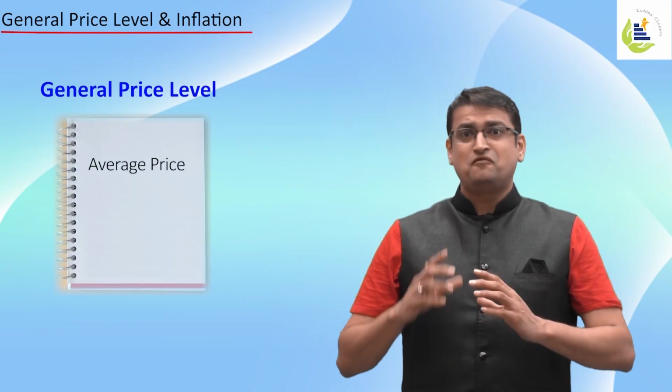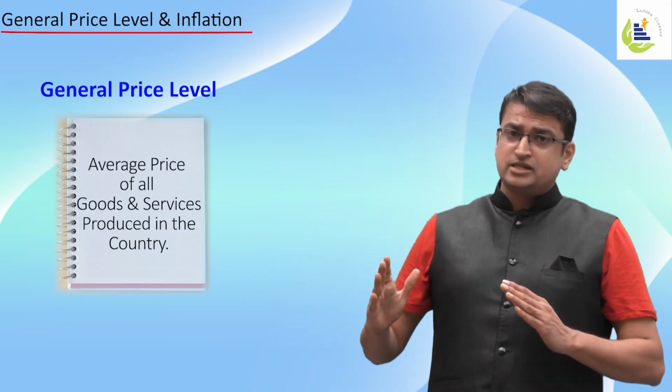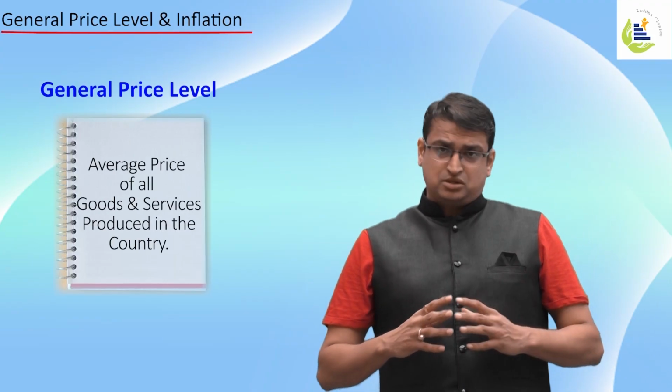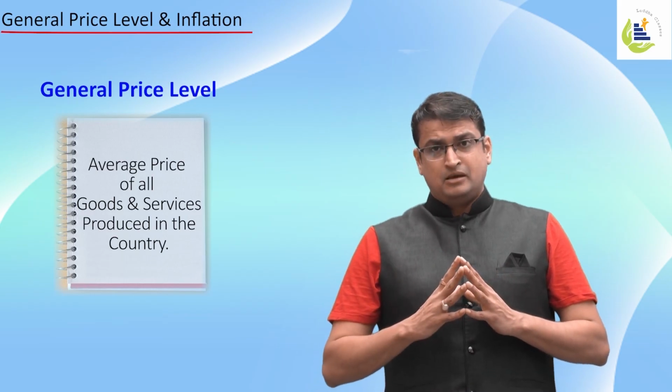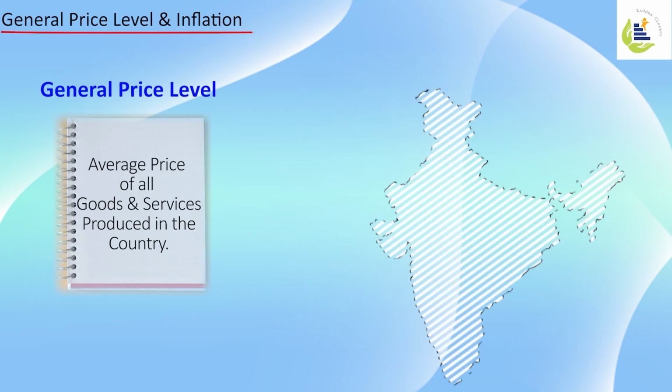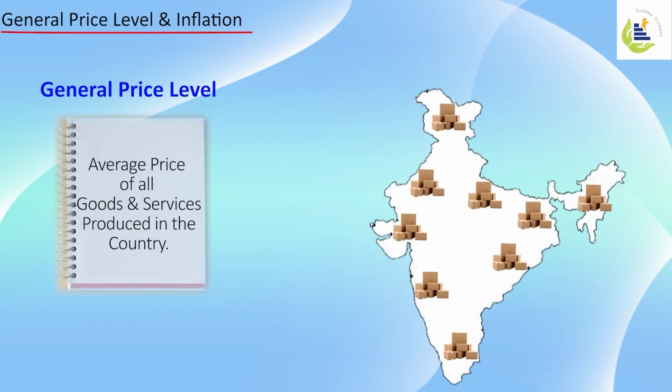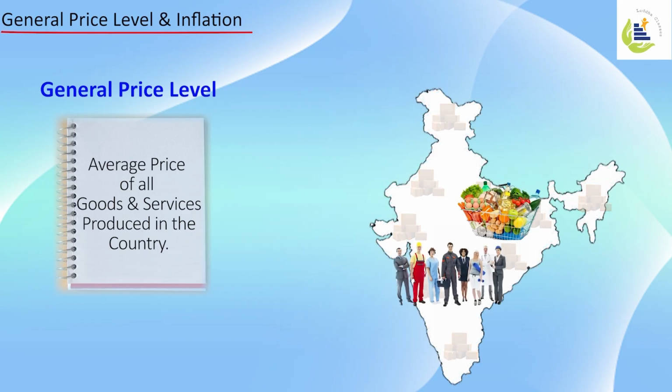Well, general price level is the average price of all the goods and services produced in the nation, mentioned in terms of prices. In simple words, whatever is the national output in terms of goods and services produced, the average of all those total prices is basically the general price level.